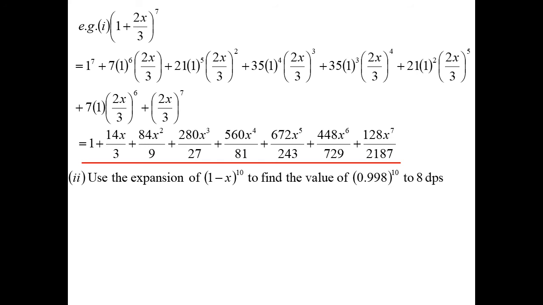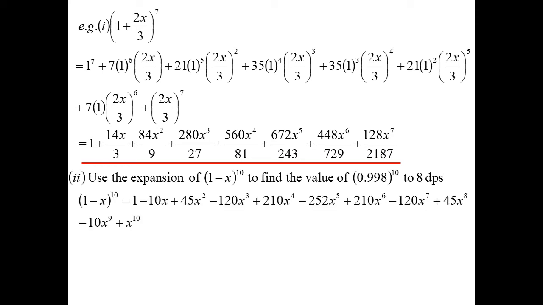Now, where is it really handy for something like this? See, imagine you're out shopping, and someone comes up to you, as happens, and they say, "Excuse me, can you tell me what 0.998 to the power of 10 is? It's okay, I only want to know to 8 decimal places." You've left your calculator at home. Oh, jeez. But then you remember, hang on a sec.